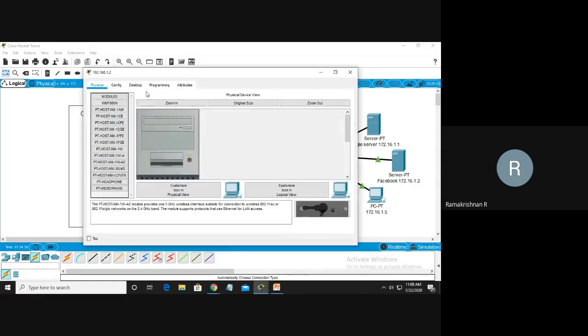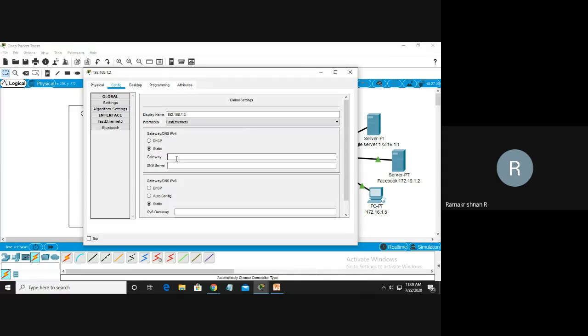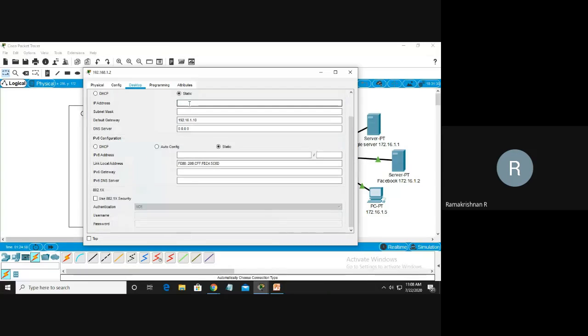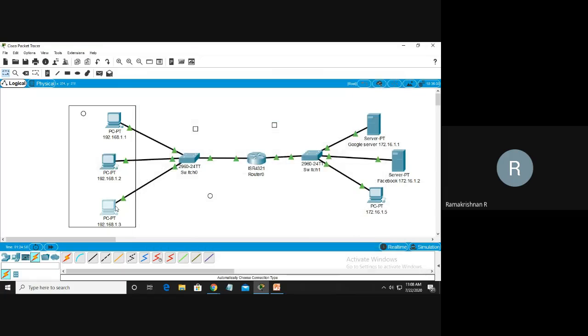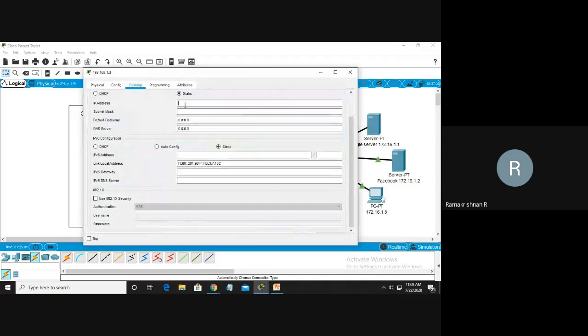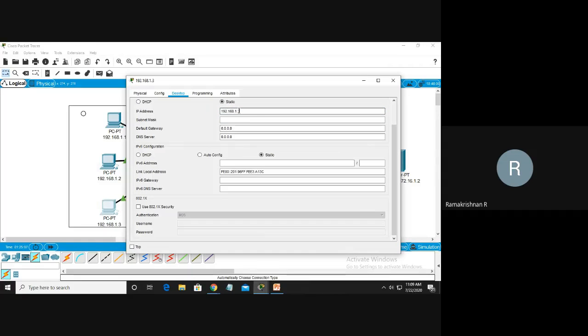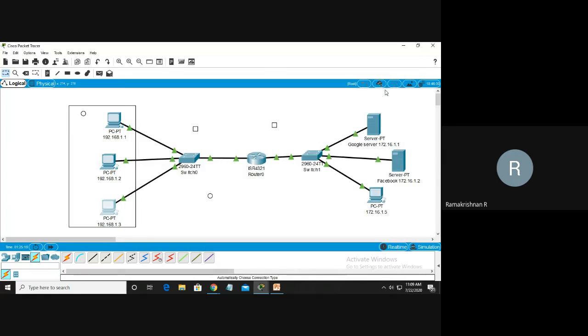Similarly, I will assign here for this also. Gateway 192.168.1.10. I want the IP address 192.168. What is the IP address of this machine? 1.2. I assign 1.2. Similarly, this machine also, I want 192.168.1. What is the IP address? 3. So 3, you can do it. Here also we can assign the gateway, 192.168.1.10 assigned. Now all IP addresses are assigned.